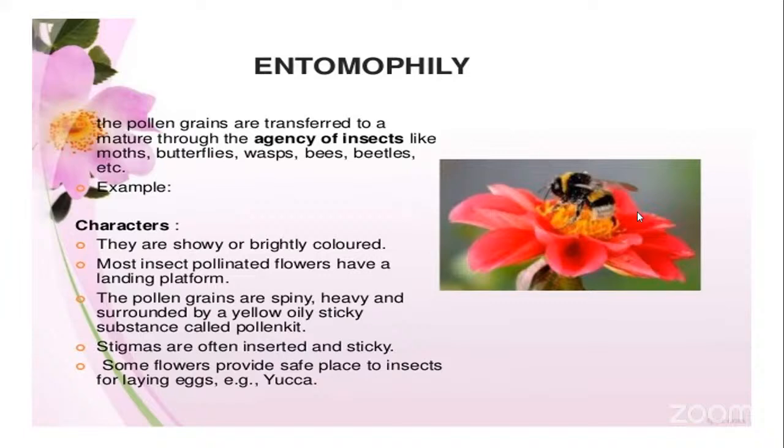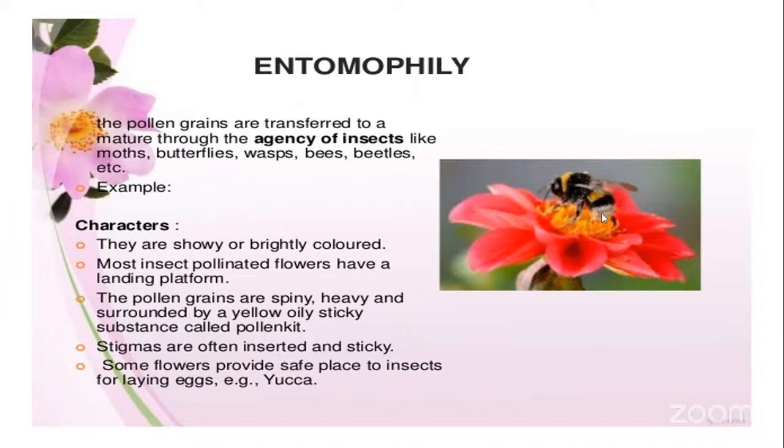They are always the carriers. They act as the carrier of the pollen grain. The insects only visit the flower for collection of the nectar, but not for the pollen grains. So these insects act as carriers of the pollen grains from one flower to another flower. They are indirectly participating in the pollination. Such type of pollination we call entomophily.